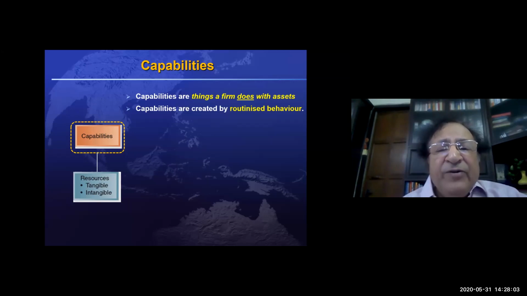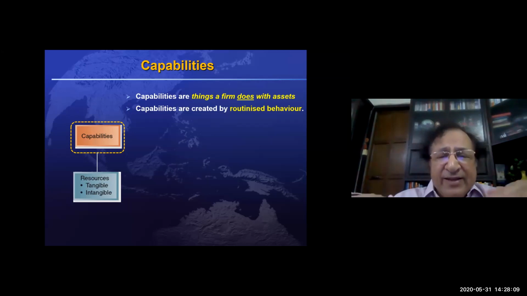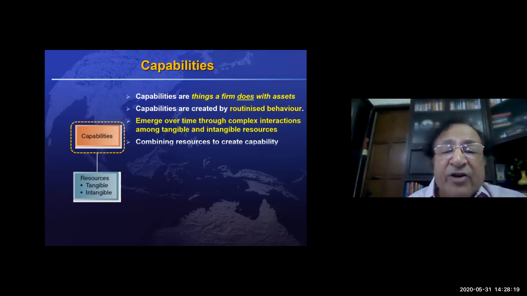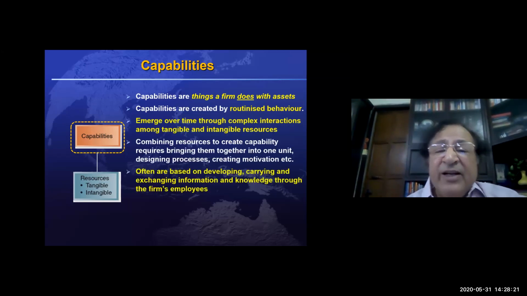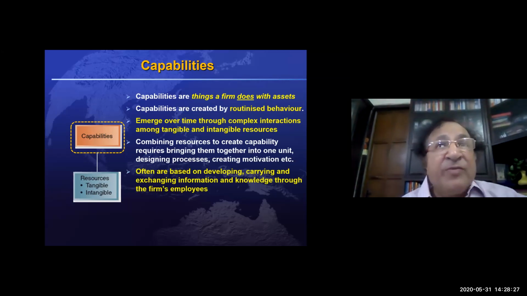Capabilities are created by routine behavior. There is an operating procedure, and everybody follows that procedure consistently, again and again, and that's how capabilities are generated. So capabilities emerge over a period of time, and that's why they are intangible.